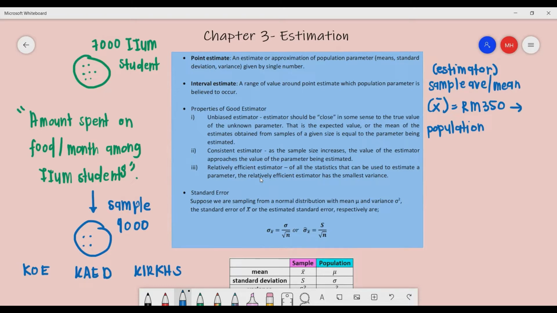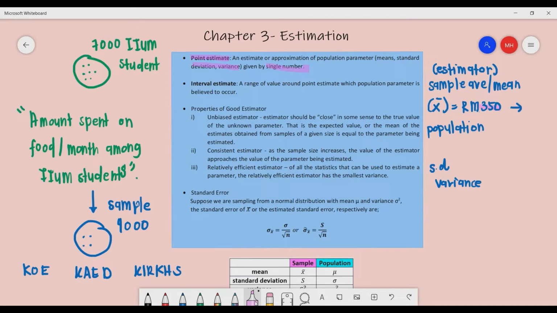You have to take note that the estimator is not only the mean; it can also be the standard deviation or the variance. So not only the mean, we can also calculate or approximate the standard deviation and the variance. And this 350 is what we call a point estimate, which is an estimator. It doesn't matter whether it's the mean, standard deviation or variance, we express all these estimators in terms of a single number.